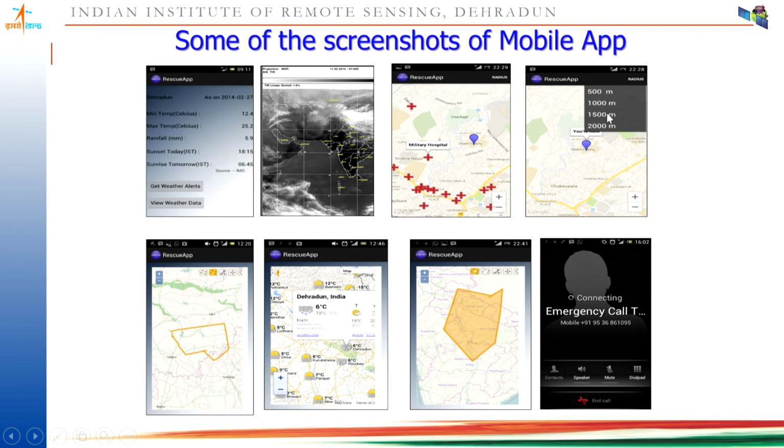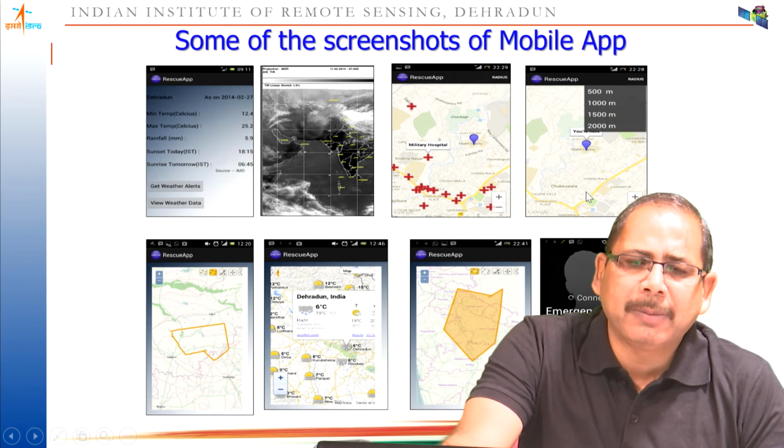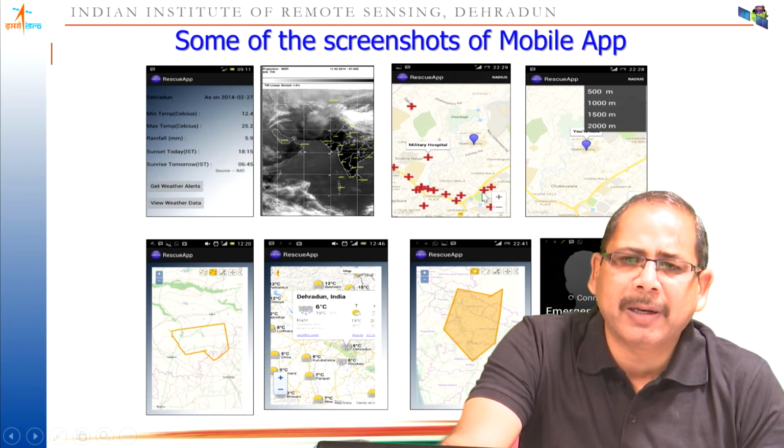You can also generate buffer zones. Suppose I am standing here in a rescue operation during a disaster, I can directly ask it to show me all the hospitals, or schools, or any government amenities within 1 kilometer, 500 meters, 2 kilometers. This kind of buffer or proximity analysis I can perform here.